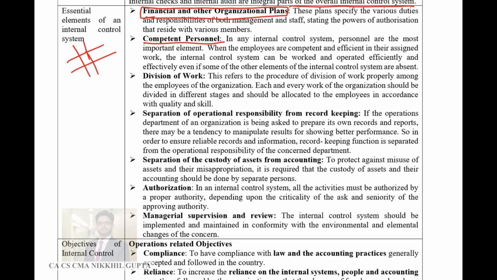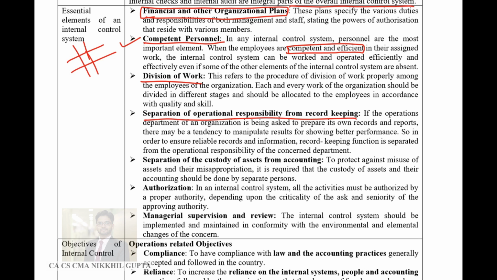Second is competent personnel. Your people should be competent and efficient and honest, and they should have integrity while performing jobs. So competent personnel is the second essential element of an internal control system. Division of work should be divided amongst the employees properly. That is the third aspect of an internal control system. No employee should be allowed to carry out a single transaction all by himself. The transaction should involve many people before it is completed, so that the work of one person is checked by another person.